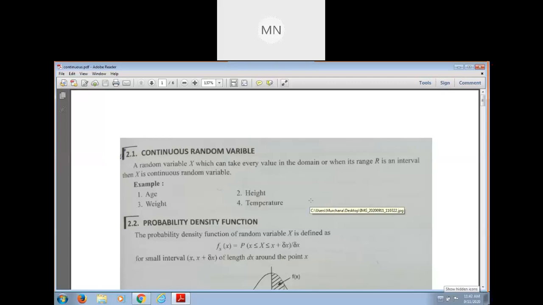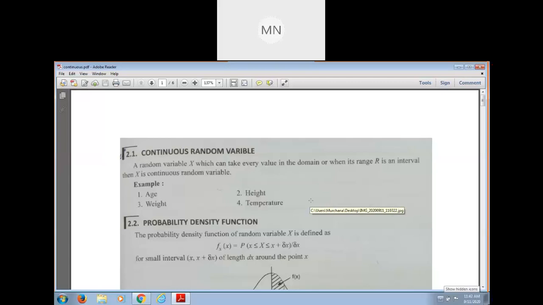Probability density function is always related with continuous random variable. And for the discrete random variable, we use probability mass function. Okay, what is probability mass function? This is a function where f of x, the value of the function, is greater than or equal to 0. It cannot be negative. And the other condition, which is a very important condition, is that the summation of f of xi is 1.